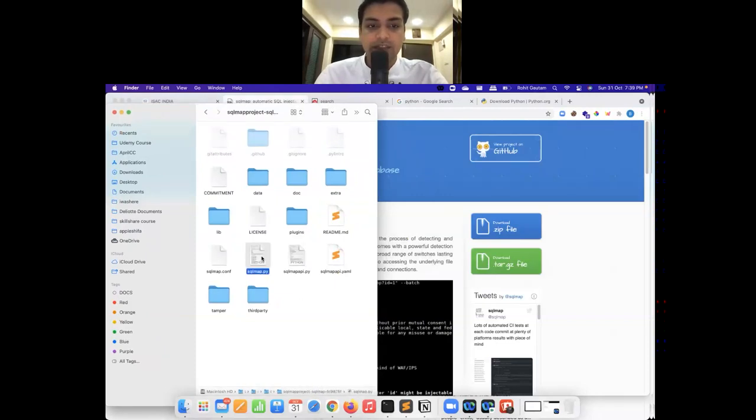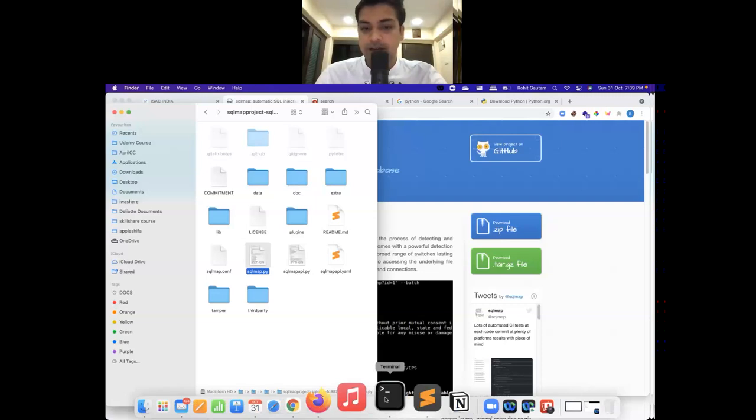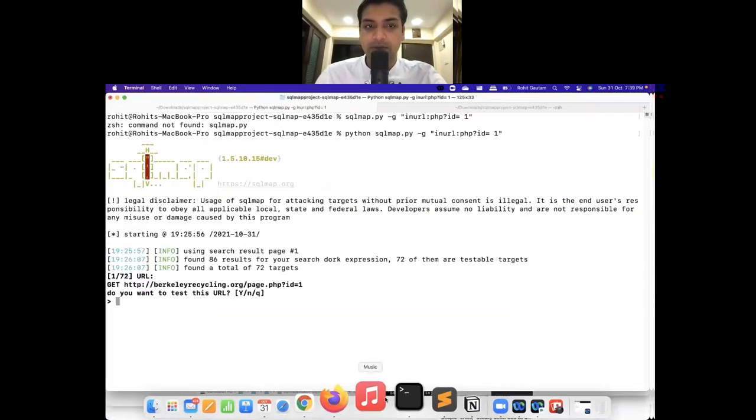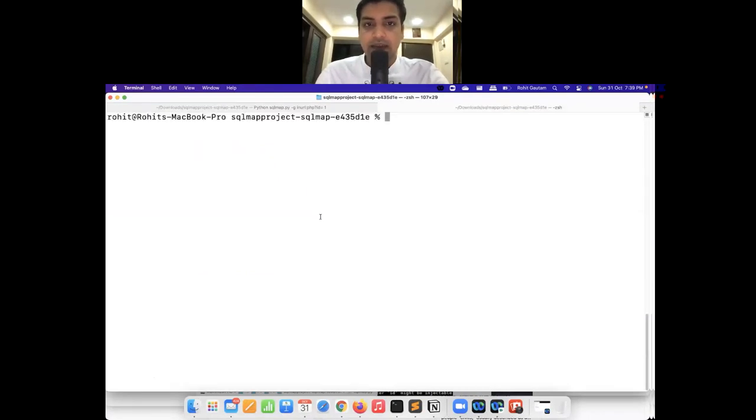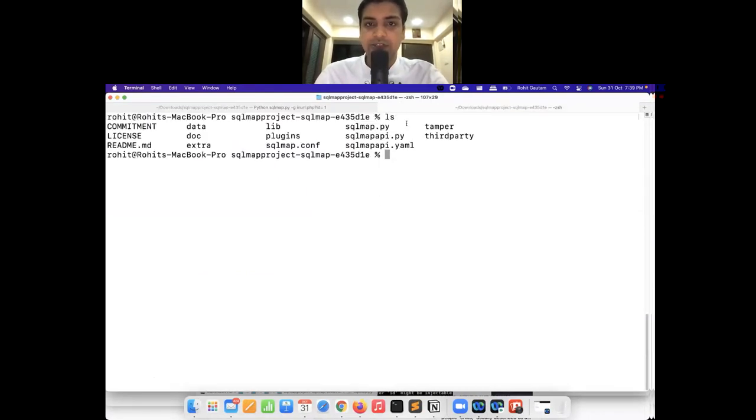Now, this is the main Py file that we are going to use to execute SQL Map. So I'm going to take this onto my terminal. Okay, so I'll just go onto my terminal. And I'll just do a ls over here to show what was inside. And these are exactly the same files that we have just downloaded.